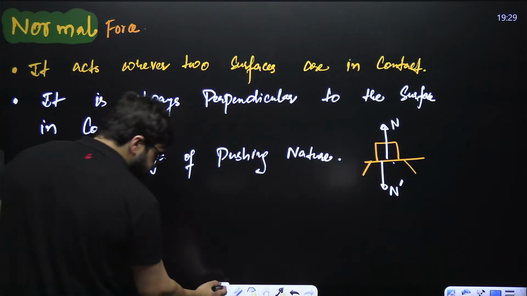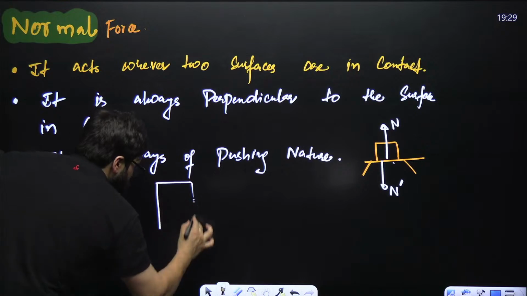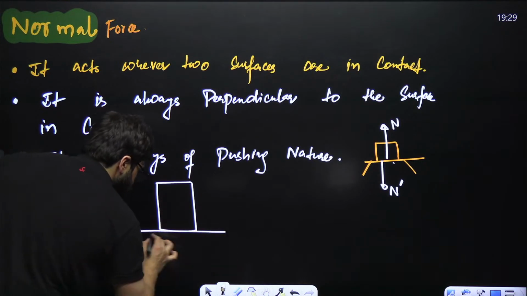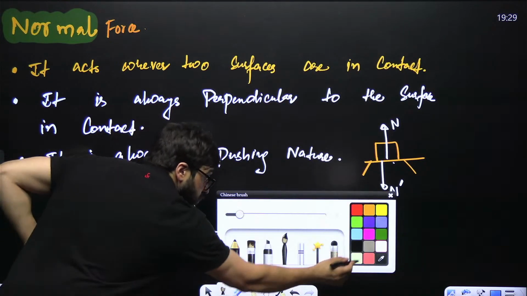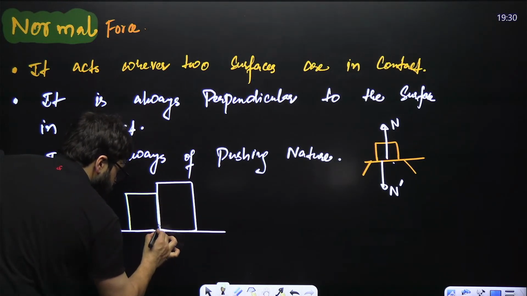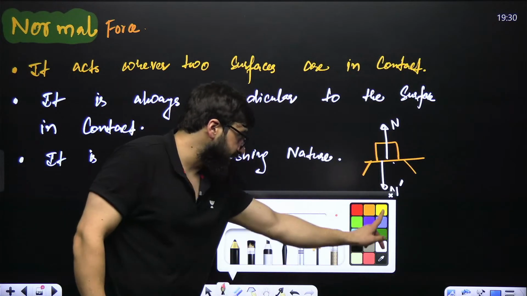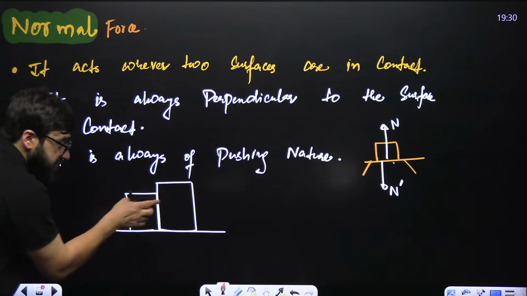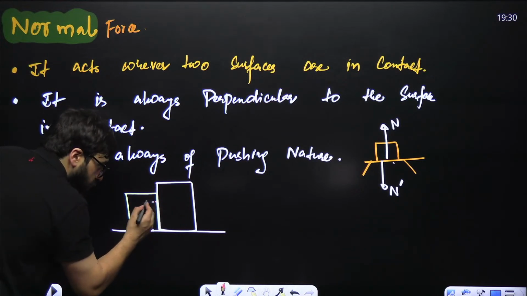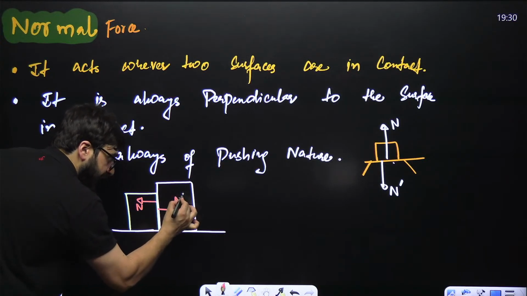Let's suppose I have got two blocks over here, and this is the second block. They are in contact with each other. Now the normal forces will be something like this. This block applies the normal force on this one, let's suppose that is N. This also applies the normal force on the other block, that will be N dash.